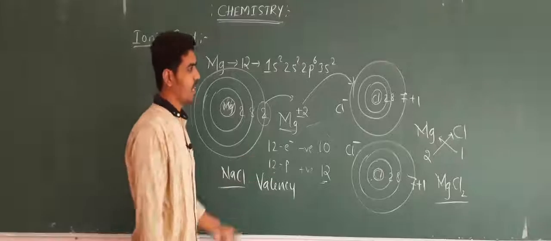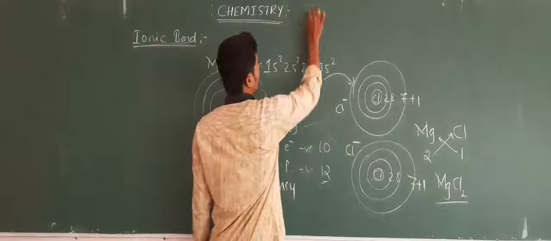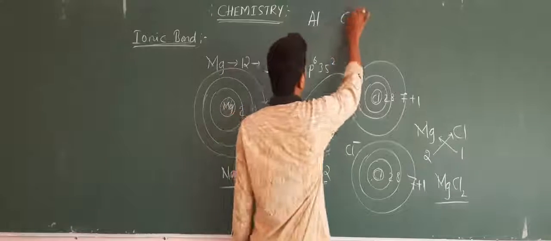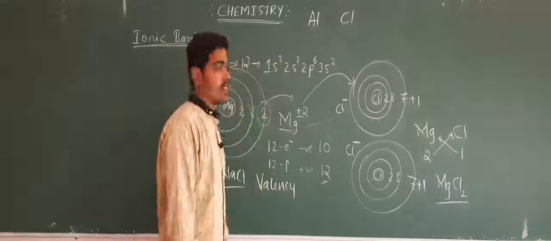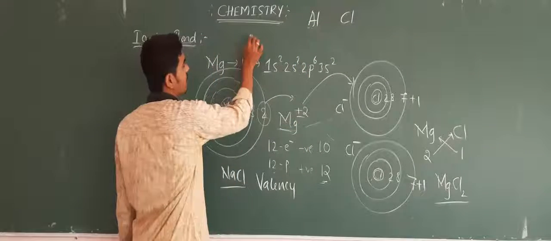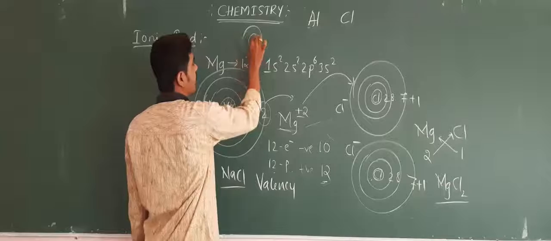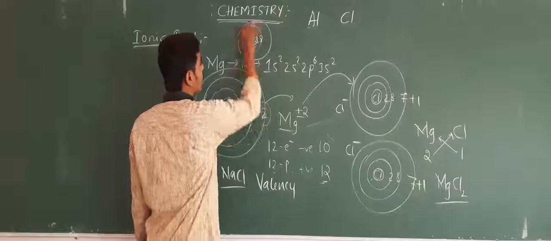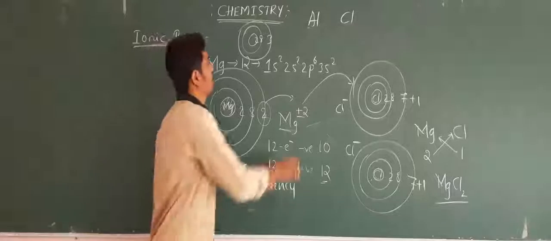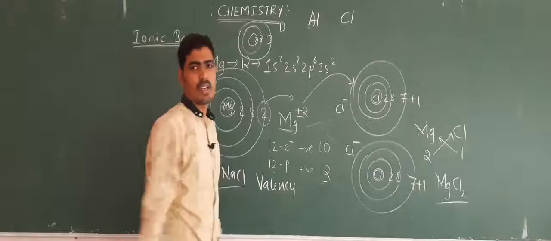In a similar manner, if you write aluminum chloride, AlCl, what is the valency of Al? If you observe the structure of aluminium, it has 3 electrons in the outermost shell because the atomic number is 13.